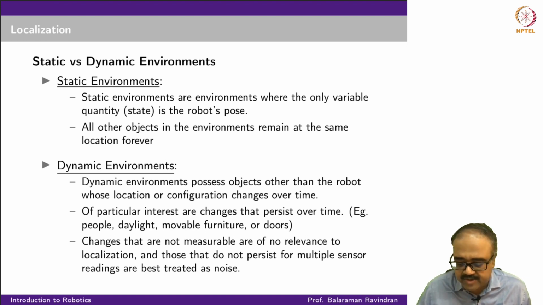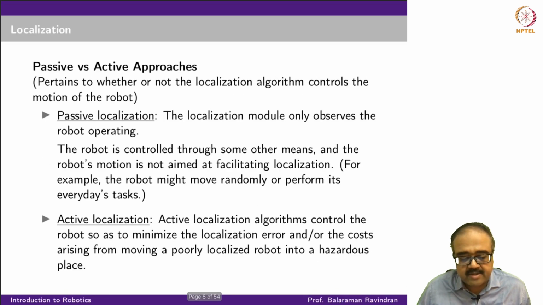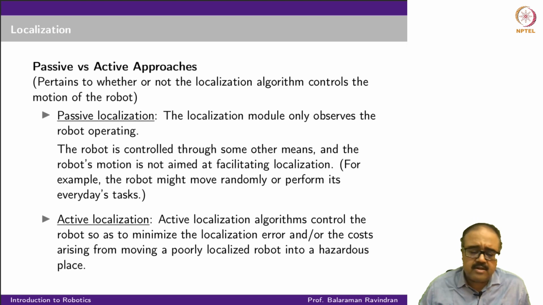So there are multiple ways in which you can handle this dynamic environment. So the third dimension we wanted to talk about is what is called passive versus active approach for localization, right? This essentially pertains to whether the localization algorithm itself controls the motion of the robot, or not, right?